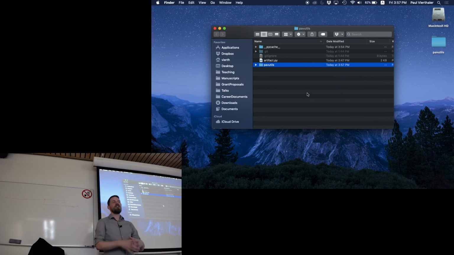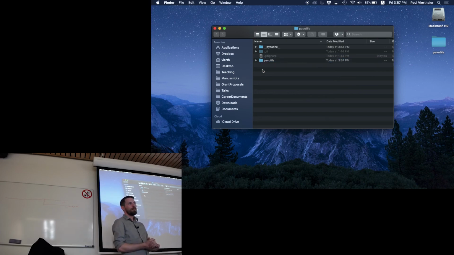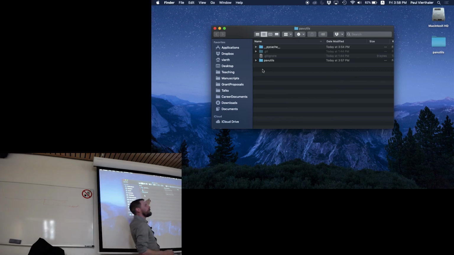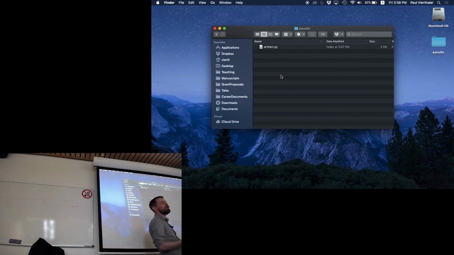And so the PAV utils is going to contain all of the information I need to create my library. And then inside this inner folder with the same name, I'm going to put my artifact.py. Okay? I'm doing this because there will need to be a number of files here that specify this as something that we can install. But inside this folder, I'm going to need one more thing. Python does not know, as it stands, that this is a module, that this is something that people will be importing and using. I need to create one more file here.